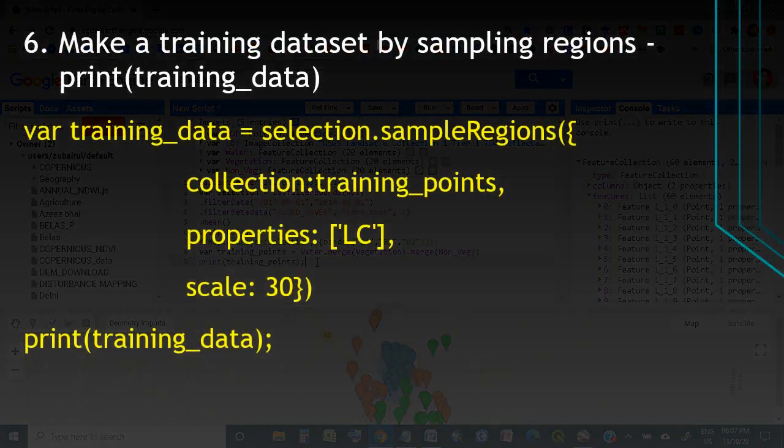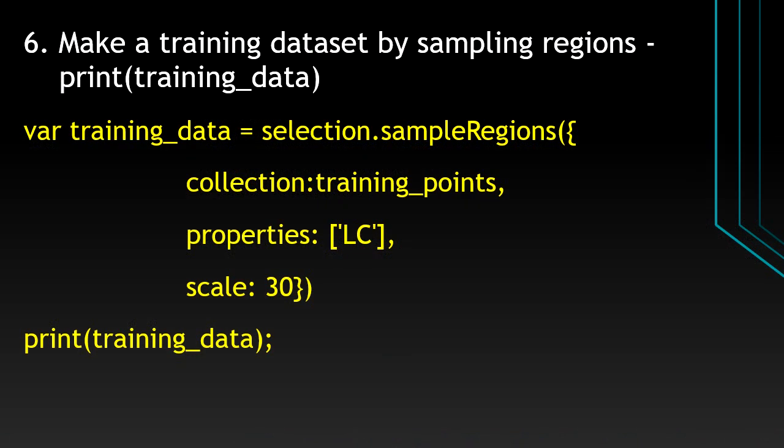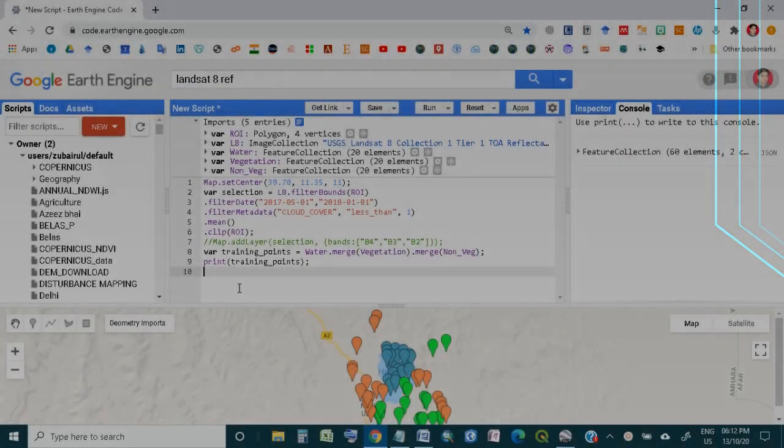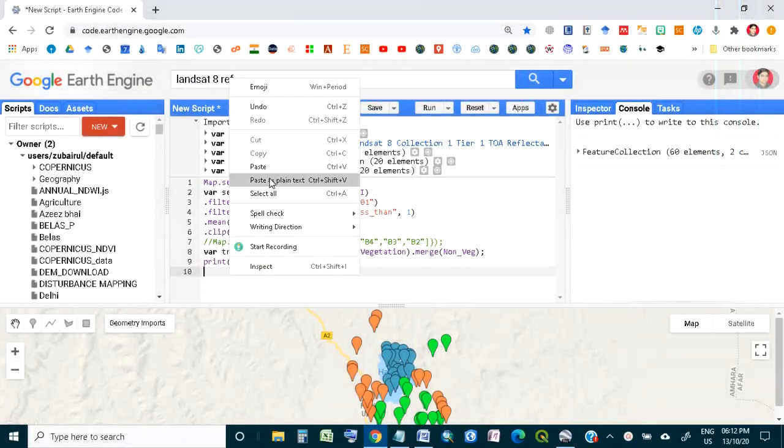So this is step 6, and in this step we have already collected our training points, and now these training points we will link with our raster data. Here you can see the collection. So what does it mean? We will link the training points with our raster data. To do that, let's move to the Google Earth Engine. So to link the training points, here is the code.